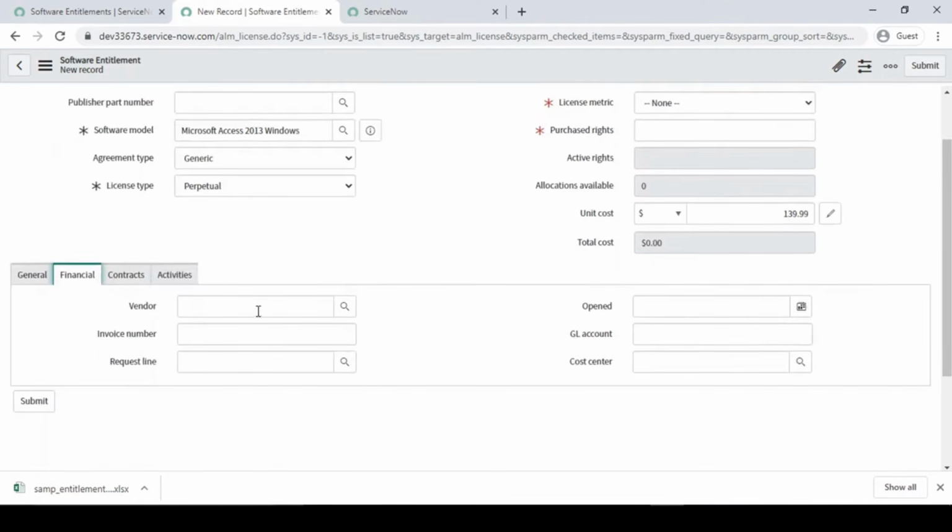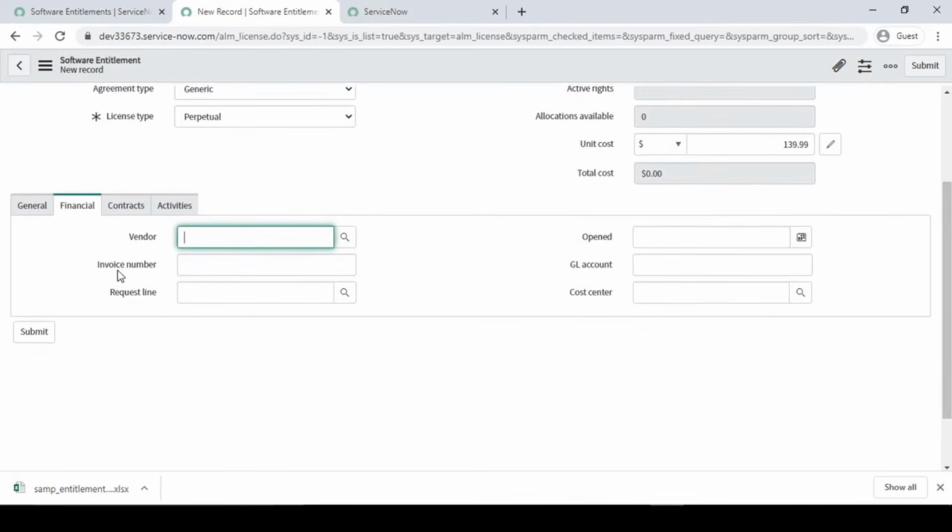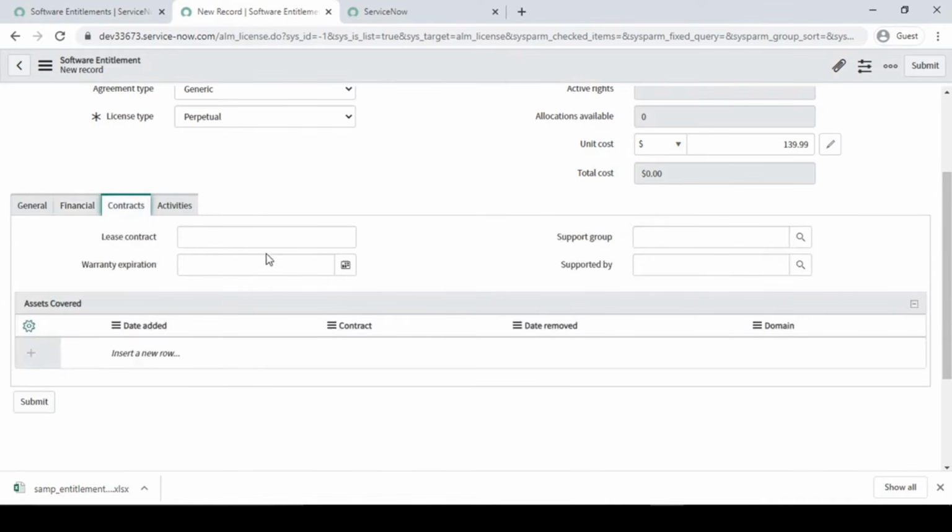Financial details: from which vendor you are purchasing, just mention it over here. If you have an invoice number, mention it here. For the request line item, if you did it through an RITM, select your RITM details here, along with the GL account and cost center. Contract: if you have a contract with that vendor, such as a lease contract, and who is going to support it. You can define your contract here.